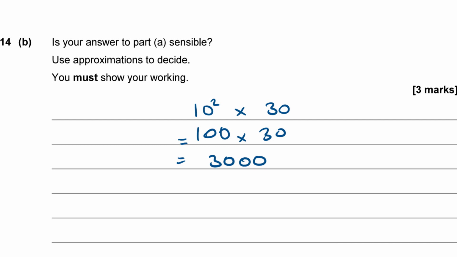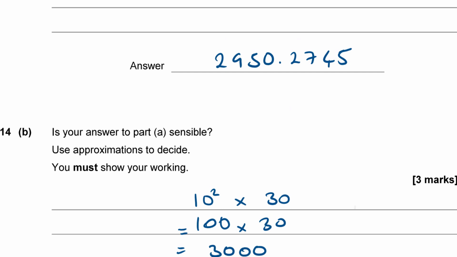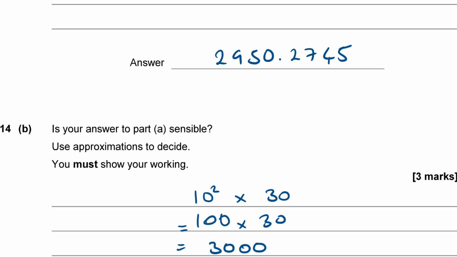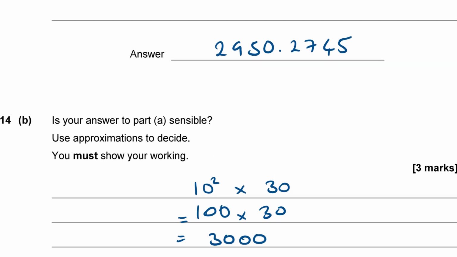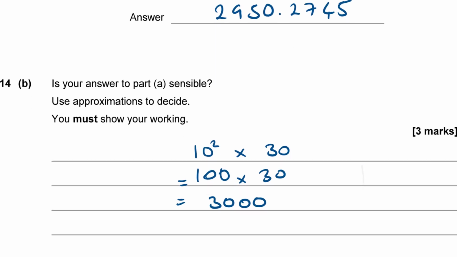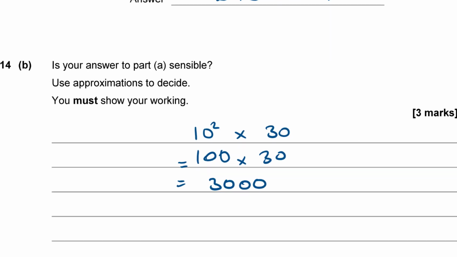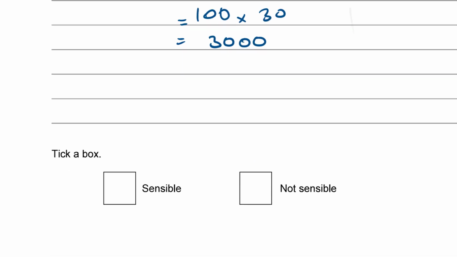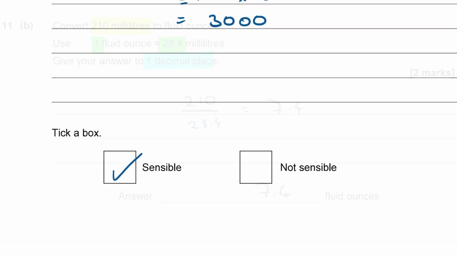Okay, so my estimate was 3,000. My actual answer was 2,950. So that's not bad, is it? It's only 50 out, which is not too much when you're talking about thousands. So yeah, I'm going to say it was sensible.